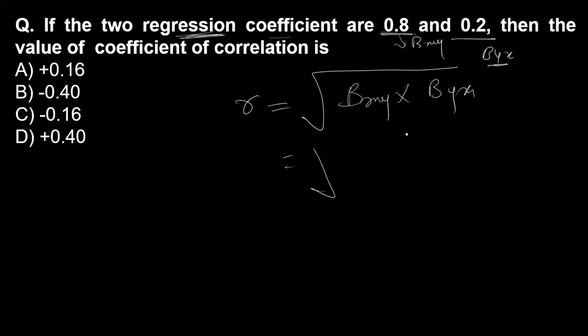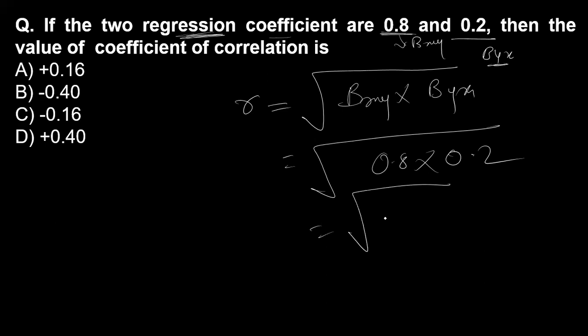So here we take 0.8 multiplied by 0.2, which is the square root of 0.16, and the square root is 0.4. So option D is the right answer.